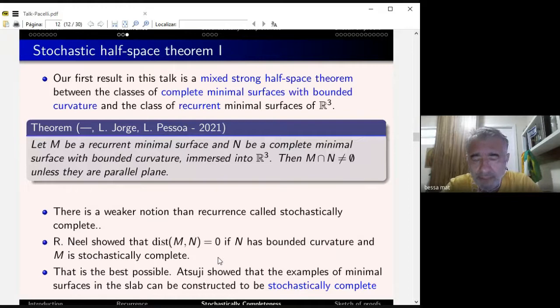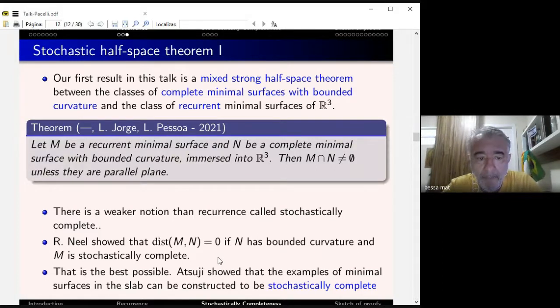Okay, now our first result I'm going to talk about is the following mixed strong half-space theorem between two classes: the class of minimal surfaces with bounded curvature and the class of recurrent minimal surfaces. The statement is this: let M be a recurrent minimal surface and N a complete minimal surface with bounded curvature immersed in R3. So M has to be recurrent, not necessarily complete. And N has to be a complete minimal surface with bounded curvature. Then they intersect unless they are parallel planes.